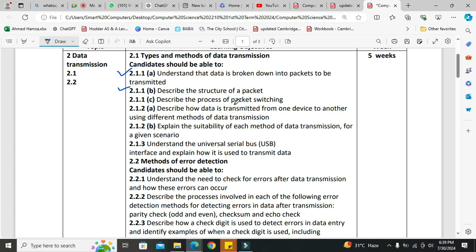Now describe the process of packet switching. And we have done its exercise as well. Describe that I have assigned you as a homework. What is the purpose of packet switching and what are the advantages and disadvantages of packet switching? We have discussed this thoroughly. Hopefully you are not having any problem till here.